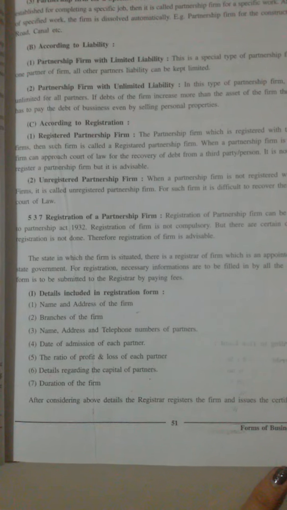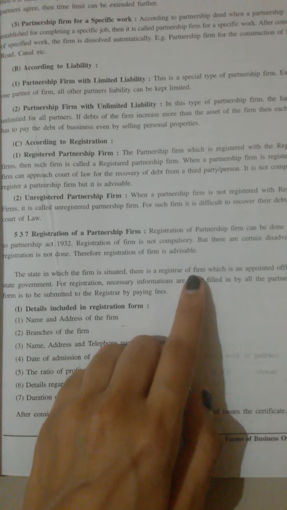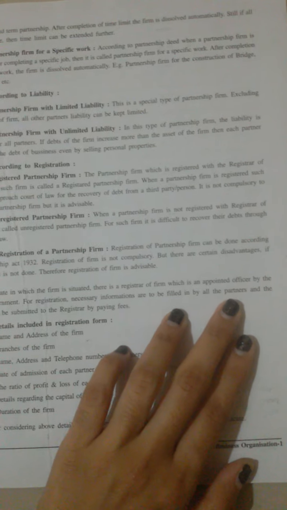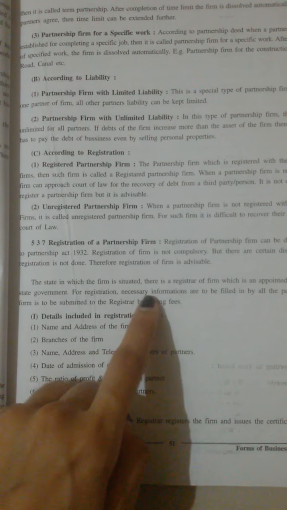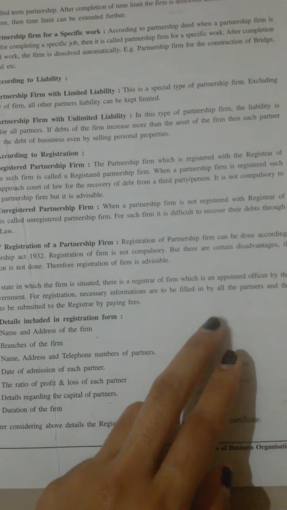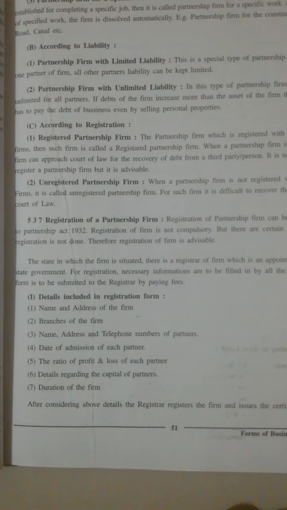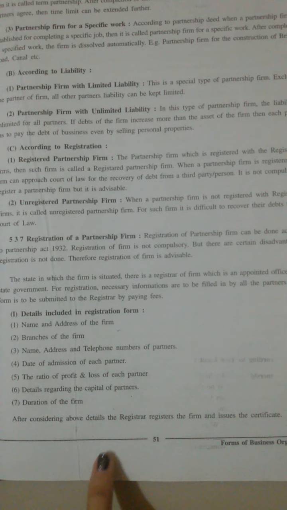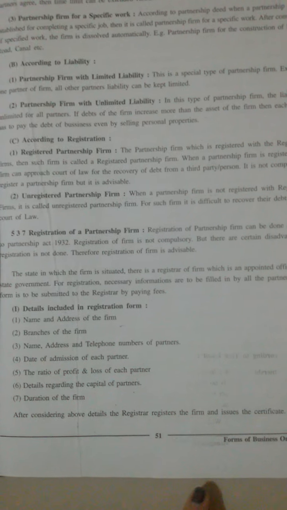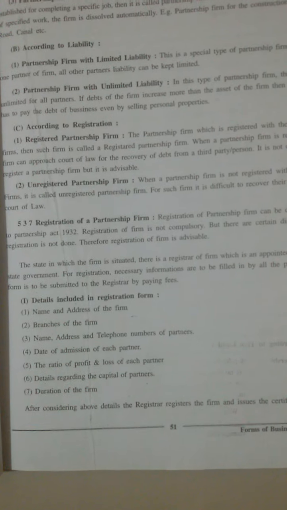And if you want your partnership firm to be registered, you can go to the registrar of firms, which is an officer appointed by the state government. So for registration, the necessary information is to be filled in by all the partners and the form is to be submitted to the registrar by paying fees. So after considering the above details, the registrar registers the firm and issues the certificate.